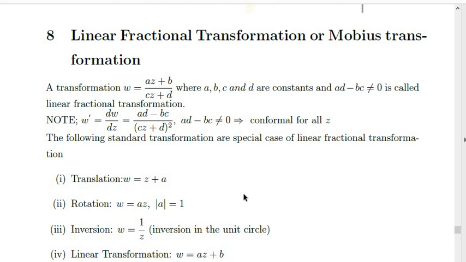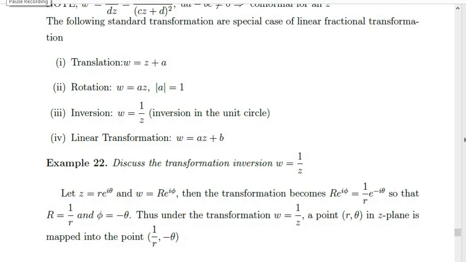These are derived from the transformation W is equal to AZ plus B divided by CZ plus D, by assigning some particular values for Z and the constants. Here we discuss the transformation inversion, W is equal to 1 by Z.